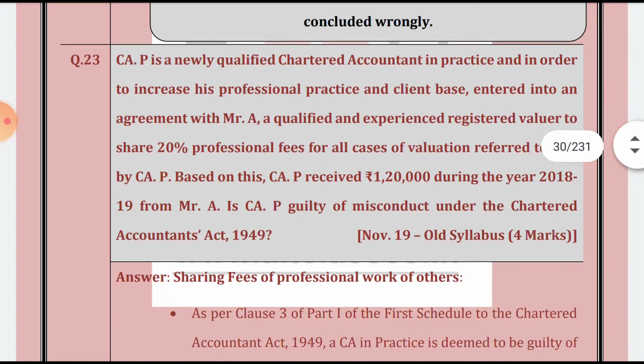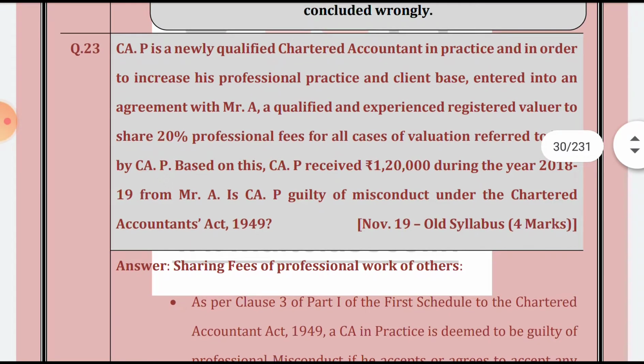Then question number 23. CAP is a newly qualified chartered accountant in practice, and in order to increase his professional practice and the client base, entered into an agreement with Mr. A, a qualified and experienced registered valuer, to share 20% of his fees for all the cases of the valuation referred by him. CAP received 120,000 during the year.